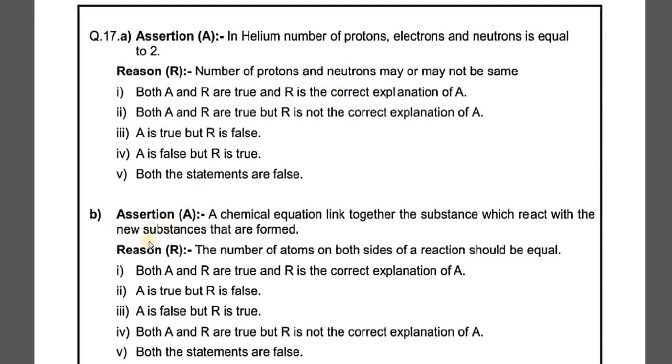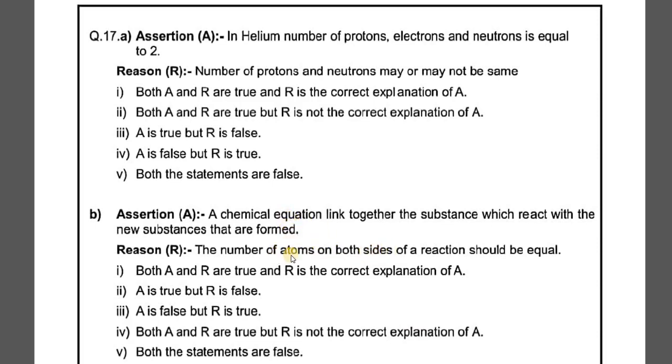Let's see one more example of the same. Here it is saying assertion. The statement is saying a chemical equation links together the substances which react with the new substances that are formed. I think everyone here is able to understand and tell me that this is the very correct statement which has been given. The second is saying the number of atoms on both sides of an equation should be equal. So as we all know, any atom, the mass of an atom or any of the substance cannot be created nor be destroyed. It will only be converted from one substance to another substance. So this other statement is also correct.